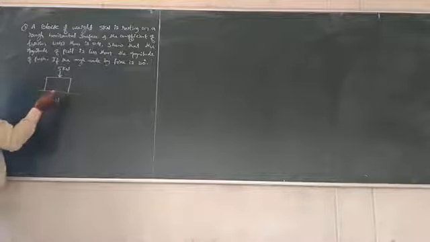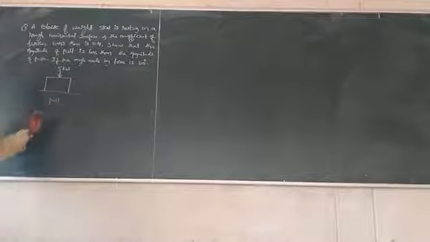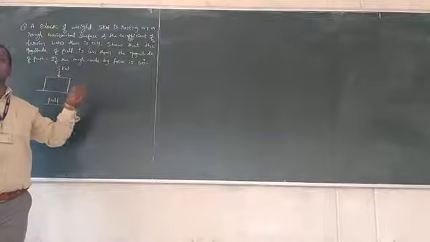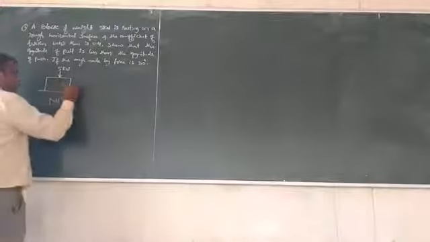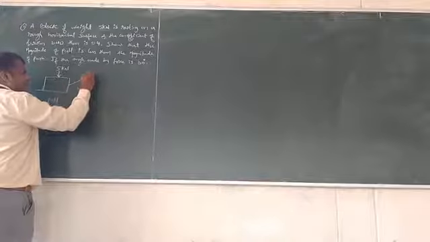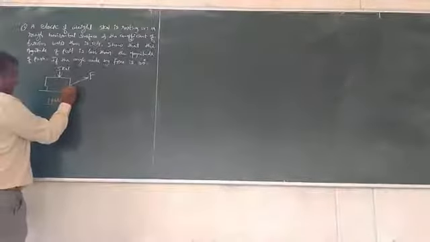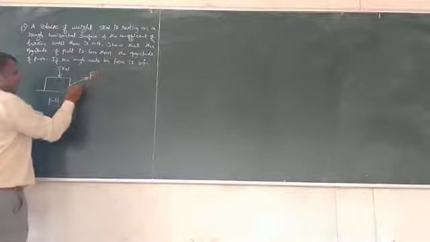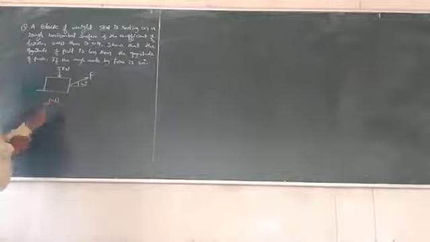When we apply the force from the front face of the block, that force is called pull. If we apply the force from behind, it is called push. So I will draw a force, and this is pull. The angle made by the force is 30 degrees. This is the case of pull.